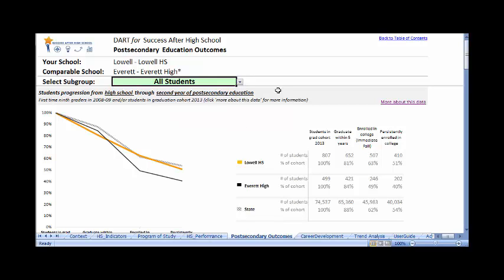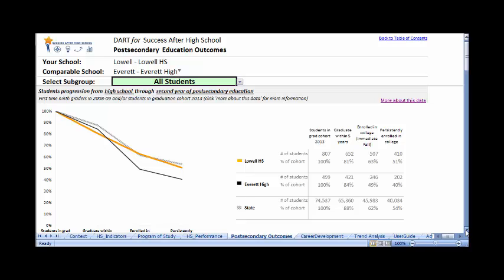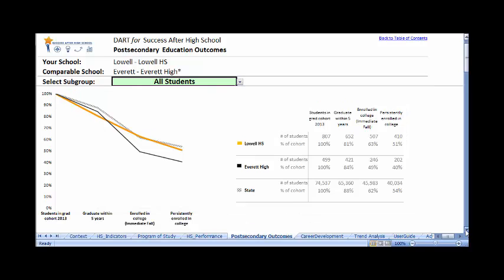The first few charts are cohort views, showing the percentage of students who progress from 9th grade through various milestones together. These are sometimes called waterfall charts. Only students who met the previous milestone are included in the calculation of meeting the next milestone, so they have a downward slope. In the first waterfall chart, on the far left are all the students in the graduation cohort, the students who started 9th grade together, with some adjustment for students transferring in and out.